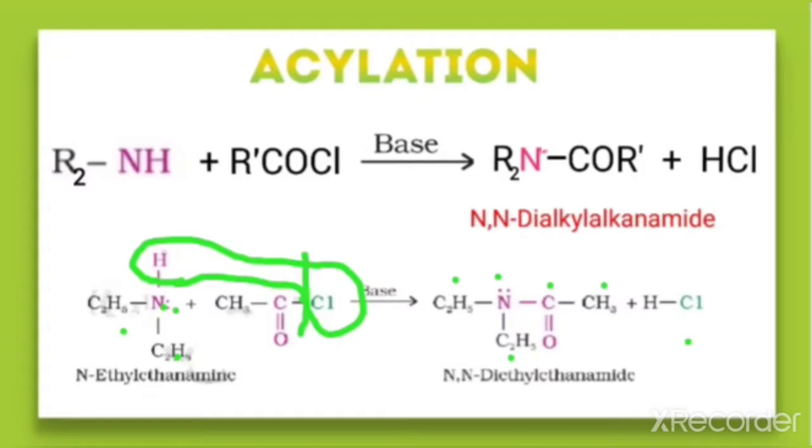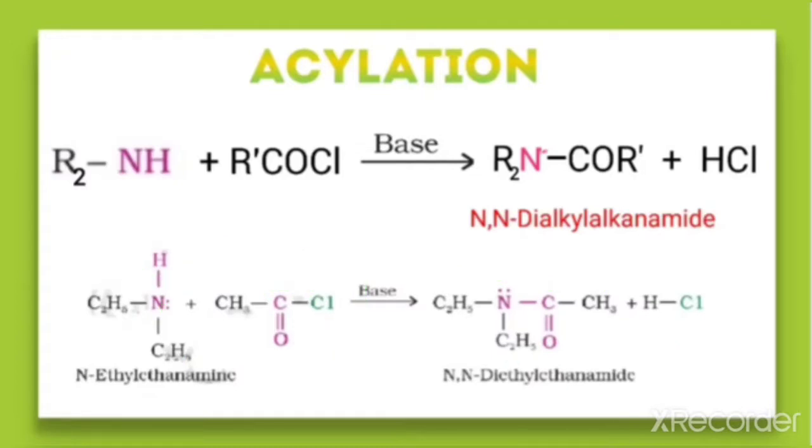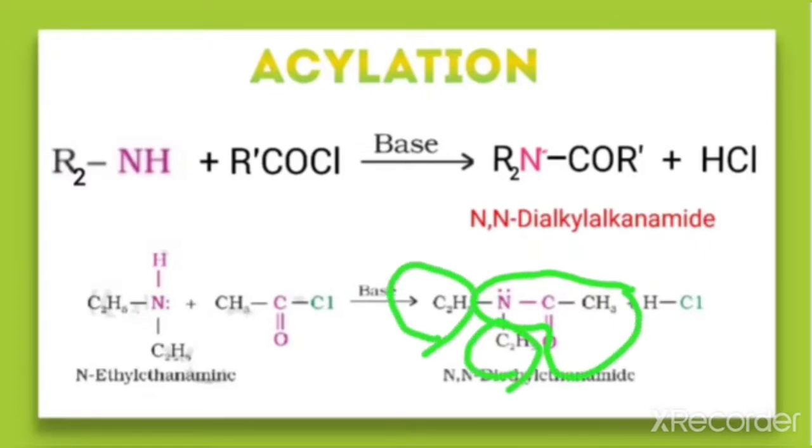What is the name for this compound? So it is an amide. Just mark it, this much part is an amide, and here 2 ethyl groups are substituted on the nitrogen. So N,N-diethyl, because the ethyl groups are attached to the nitrogen.